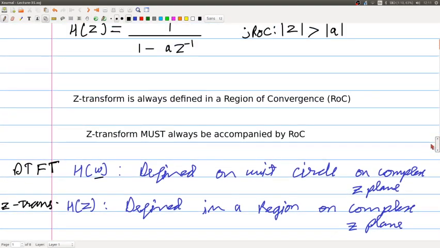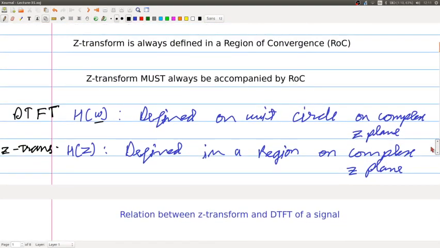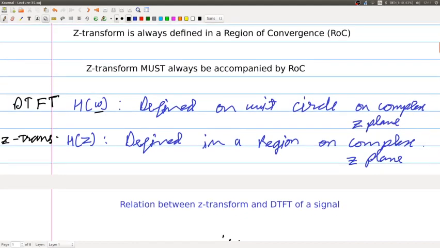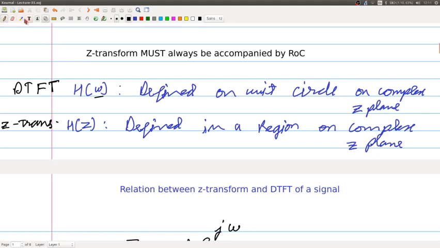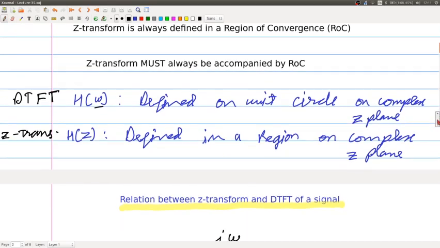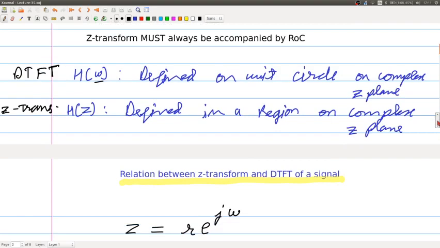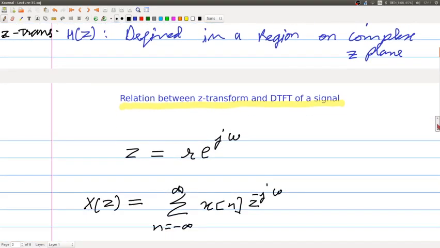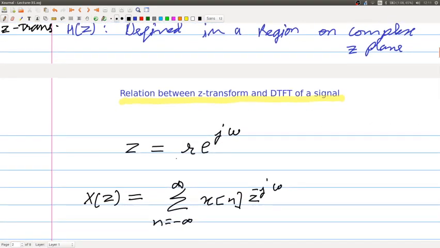So there has to be a relationship between the Z transform and the DTFT of a signal. We will look into the relationship between the DTFT and the Z transform, and that will help us arrive at the expression for the inverse Z transform, or the synthesis equation for this transform. We now know that z is equal to r e to the power j omega.